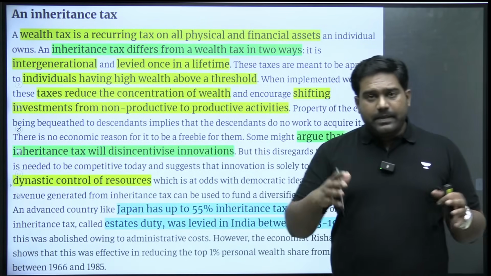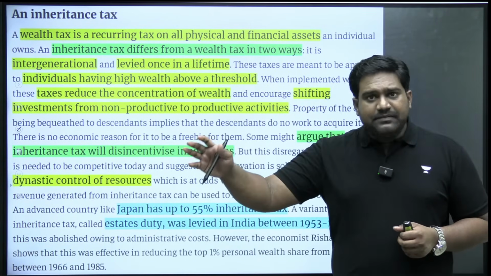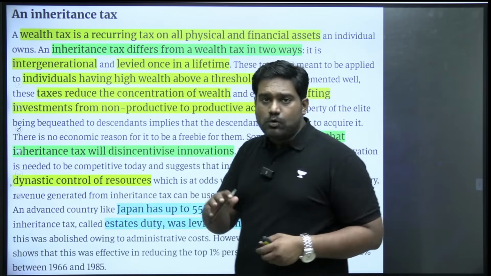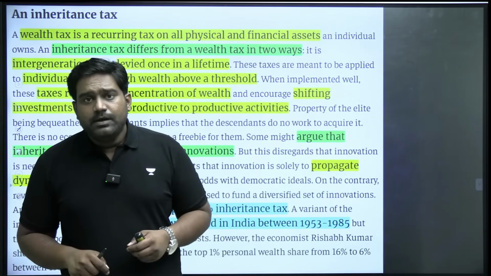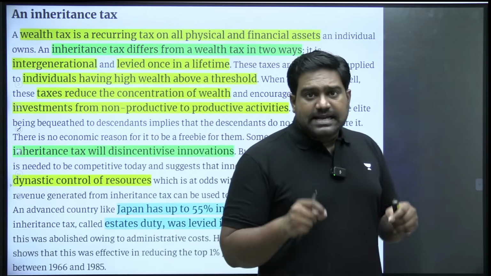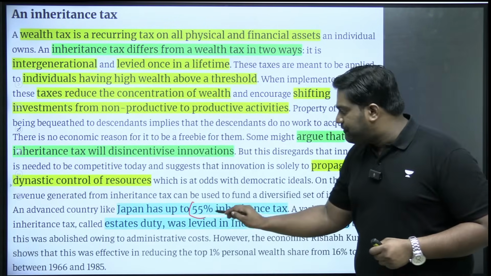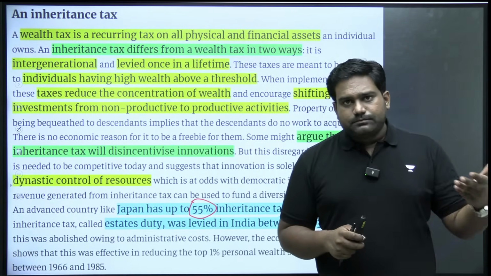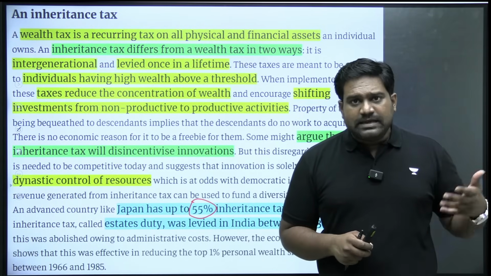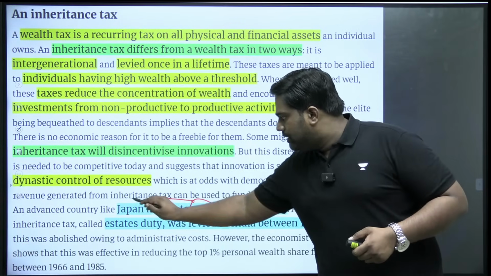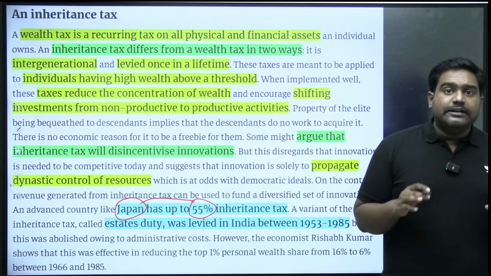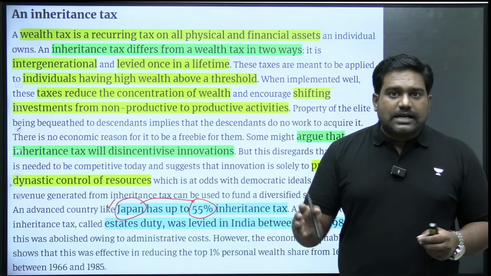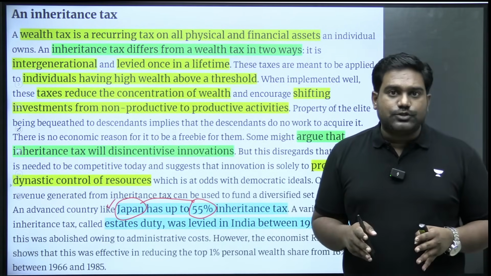So talking about the examples around the world, for example, in the US, a few decades ago, there was an inheritance tax. Recently, Joe Biden has proposed bringing back inheritance tax in the US. In Japan, there is an inheritance tax even today, which is up to 55%. So if, let's say, you're inheriting your parents' or your family's wealth and assets, 55% of it goes to the government as an inheritance tax. This in turn is channeled towards the welfare of the people. So that accounts for redistribution of wealth and resources.